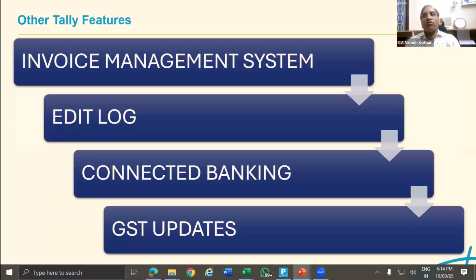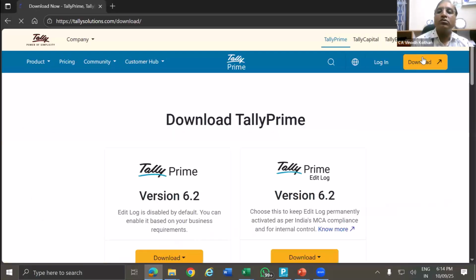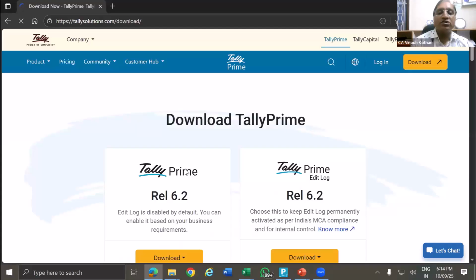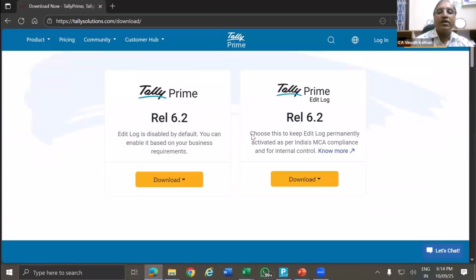Again, edit log for private limited companies and public limited companies, we know that edit log is a must. Again, they have made further enhancements in the edit log also, with a lot of new features. So if you want to download the edit log, you can just go to the download option and you have two versions of Tally. So 6.2 is the latest version of Tally, and this is the edit log enabled Tally.